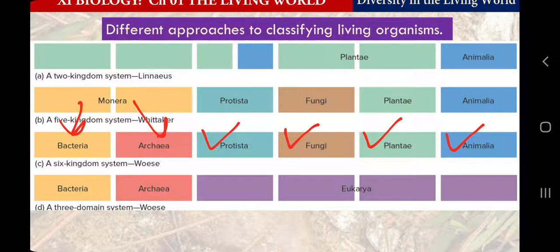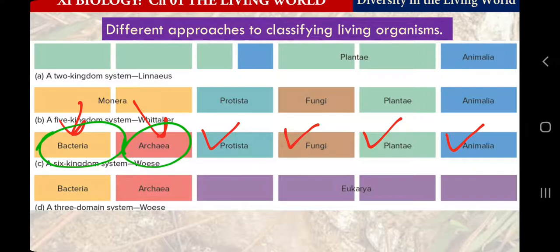Now what scientists concluded, what we came to know was very interesting, is that these bacteria and archaebacteria, which are written as archaea here, I will tell you why archaea. So Monera is split into 2 groups, and then we can find the 6 kingdom classification, although we need to study only the 5 kingdom classification now.